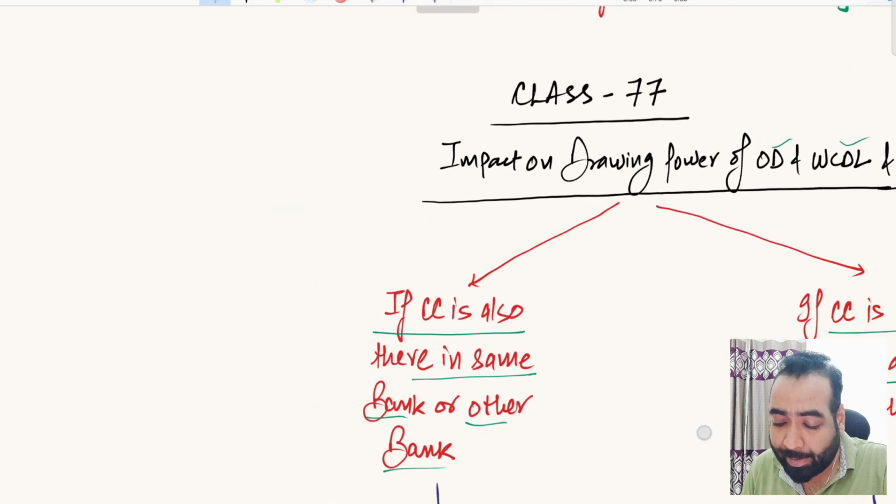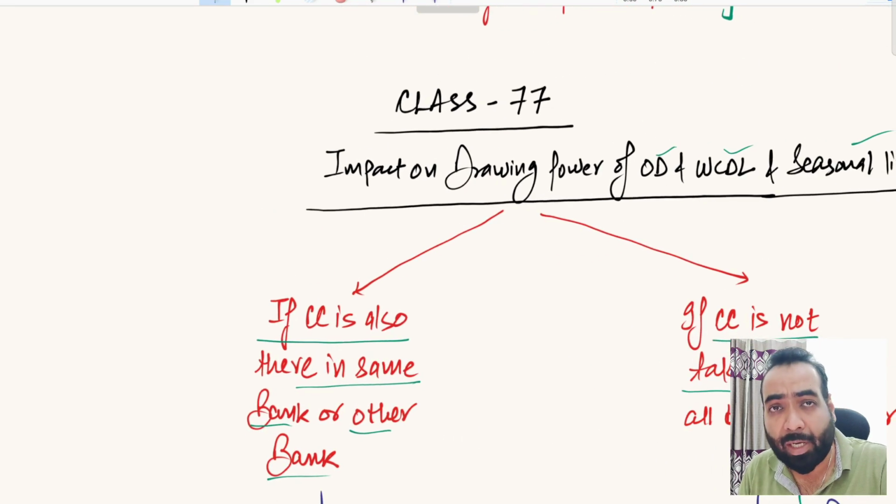Suppose the client has taken a seasonal limit or a WCDL limit from HDFC Bank, then HDFC Bank can also give the CC limit to the client. So, in that scenario, the client is availing multiple facilities, CC, WCDL, seasonal limit from one banker, that is HDFC Bank. But there can also be a situation where HDFC Bank has given the client OD limit, WCDL limit, and suppose seasonal limit. Then in that case, one would say that drawing power norms shall not be applicable since HDFC Bank has not given CC limit to the client.